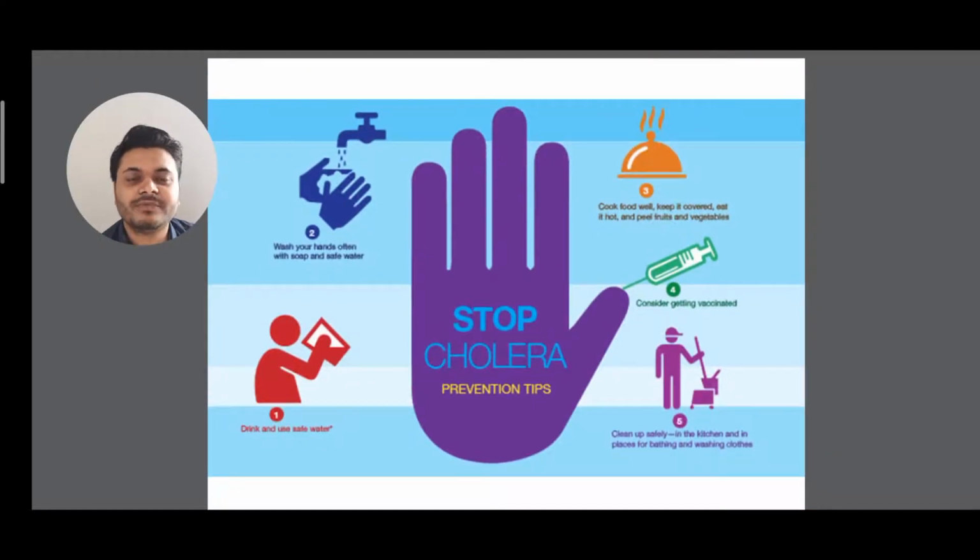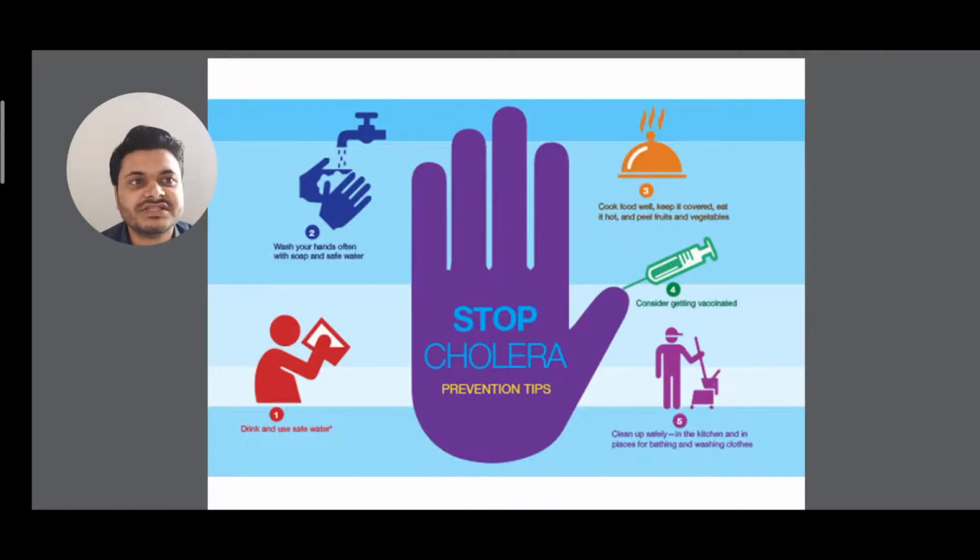So how to stop cholera, or what are the prevention tips? That means how we can prevent cholera. First is drink and use safe water. Second one is wash your hands often with soap and water. Third is cook food well. You have to cook the food very well. Keep it covered, eat it hot. Clear?